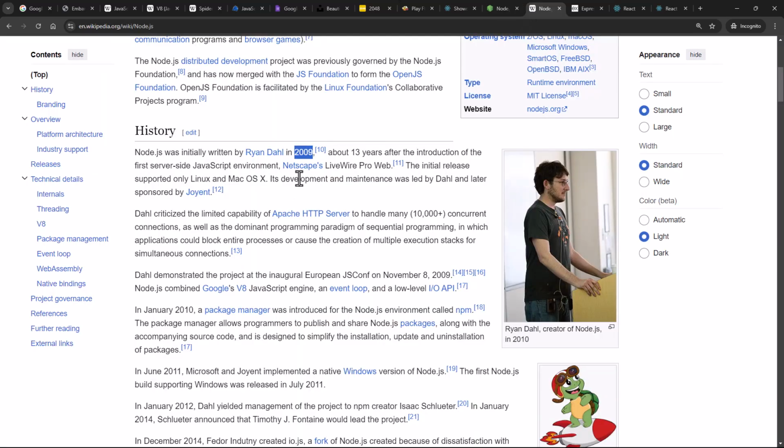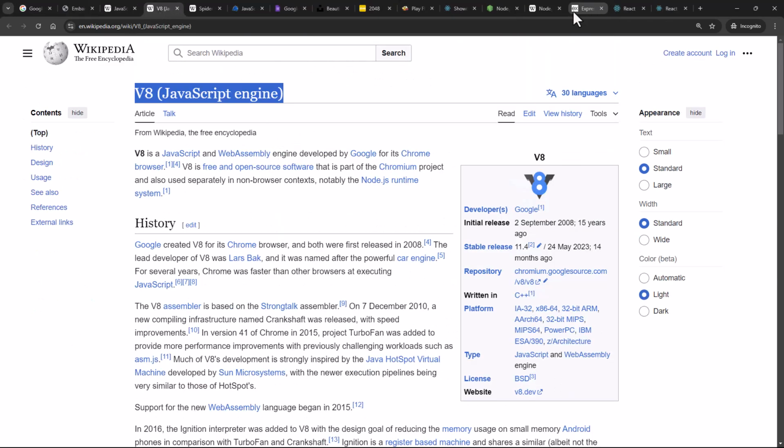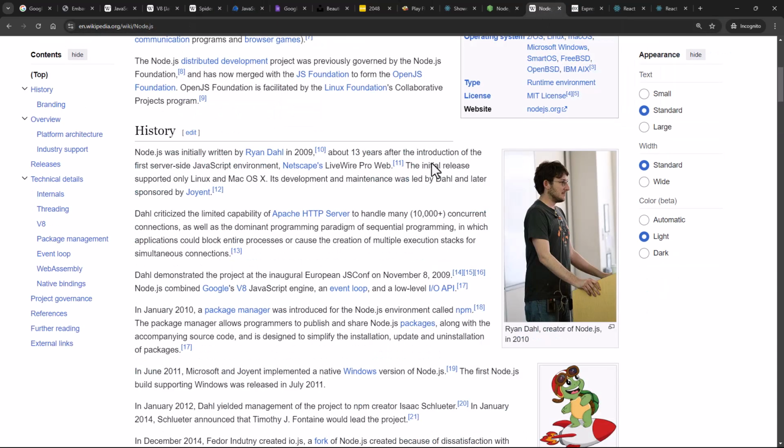So what this smart guy did is he took that engine, the V8 engine, which Google has created essentially. He added this V8 engine into a C++ program to create Node.js.